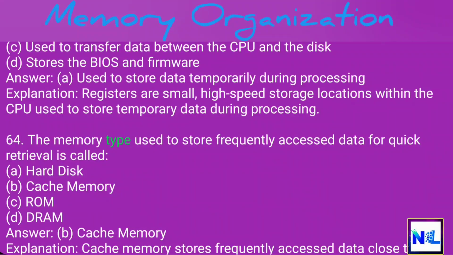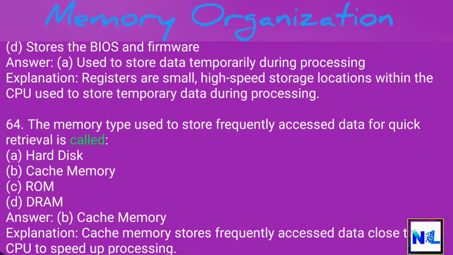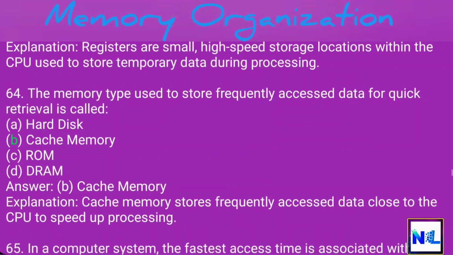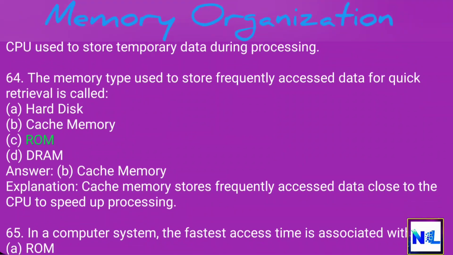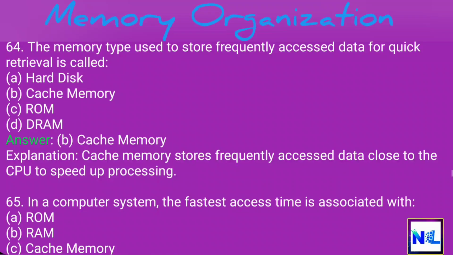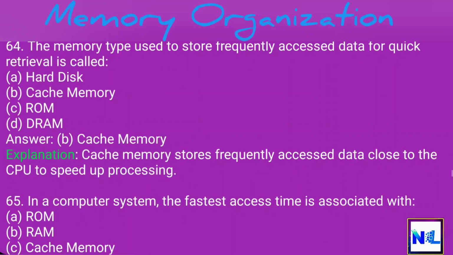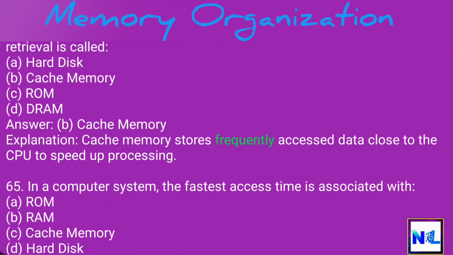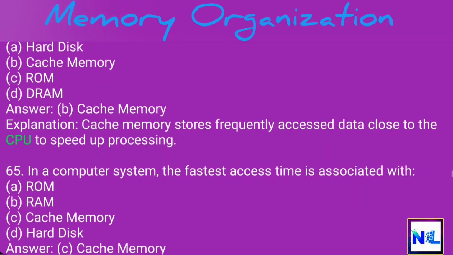64. The memory type used to store frequently accessed data for quick retrieval is called A. Hard disk. B. Cache memory. C. ROM. D. DRAM. Answer. B. Cache memory. Explanation. Cache memory stores frequently accessed data close to the CPU to speed up processing.